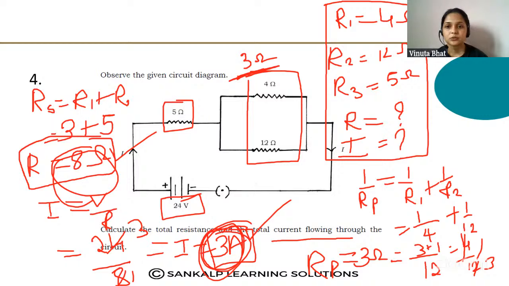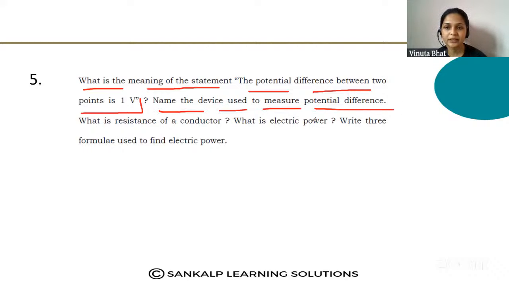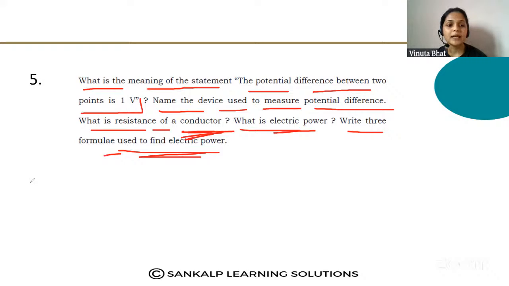Okay. So next question. See this question. What is the meaning of the statement: the potential difference between the 2 points is 1 volt? Name the device used to measure the potential difference. What is the resistance of the conductor? What is electric power? Write the three formulas used to find the electric power. Okay, let us solve these questions one by one.